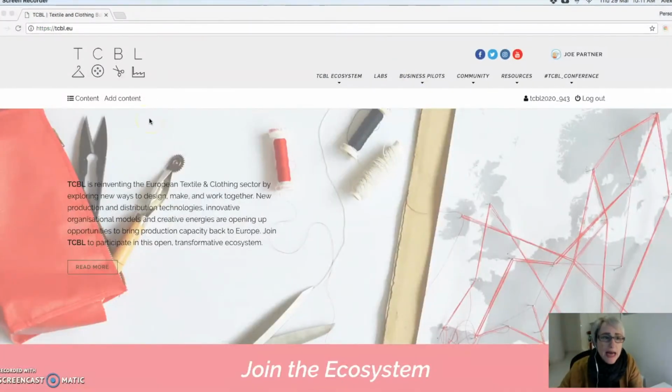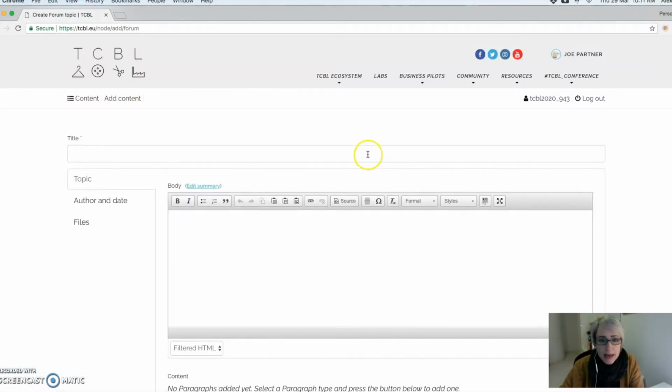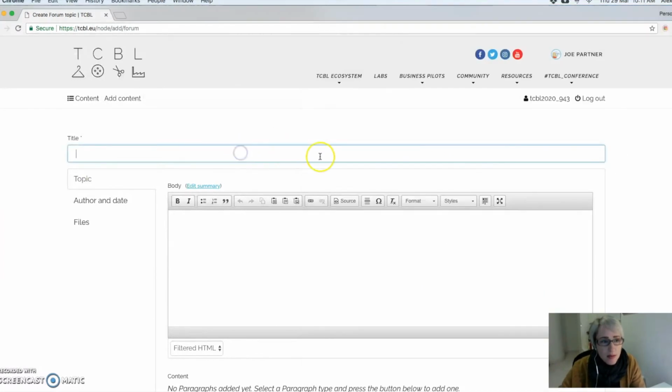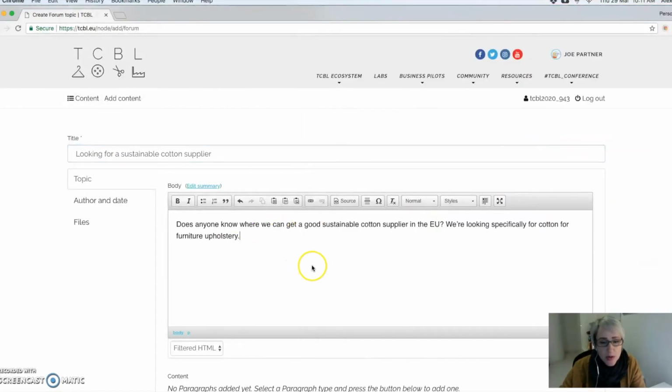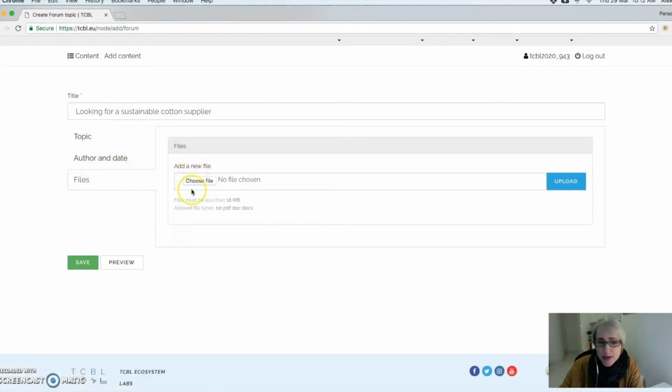Let's go over how to add a forum post. Go over to add content here, forum topic, and take my post that I prepared. And I'm looking for sustainable cotton, and might just post a question here. So this is a place where I'm going to be asking questions or trying to involve the community in conversation. Now, something useful is that if I do have a file, say I have certain specs for a product that I'm interested in sharing with people that is going to help illustrate in some way my request, I can add a file here.